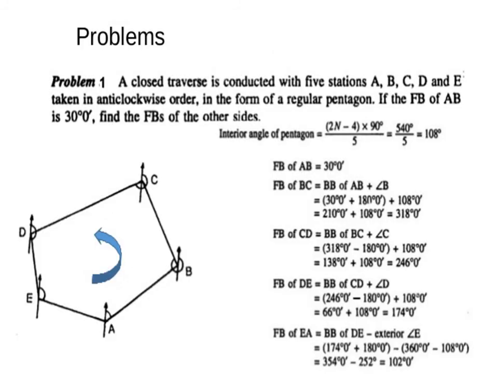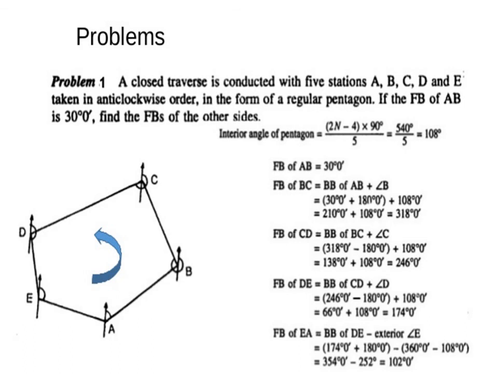In this slide we are going to see how to solve a problem when the forebearing of the first line is given and a regular pentagon is given, and how to calculate the forebearing of the other lines. First we calculate the included or interior angle of the pentagon using the relationship (2n minus 4) into 90 degrees divided by 5.